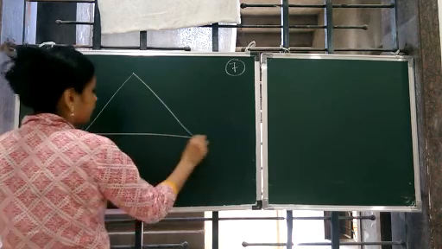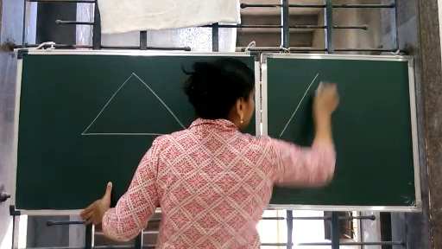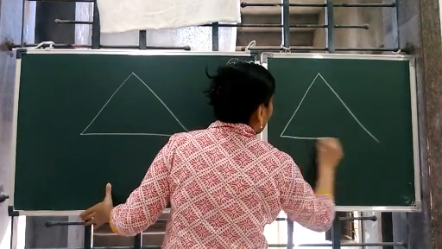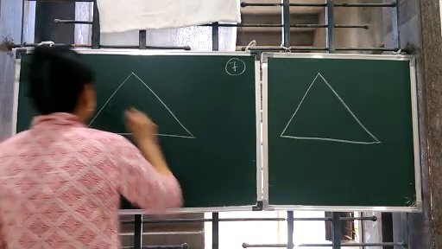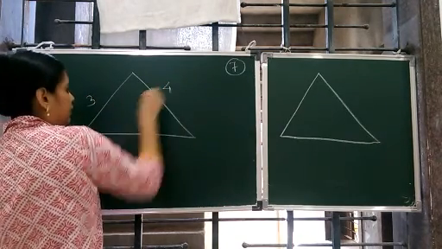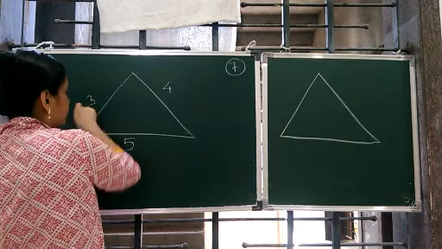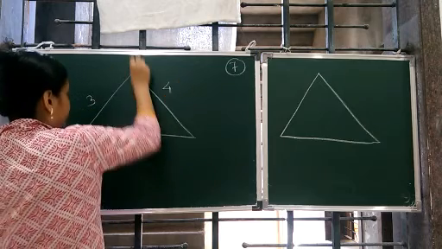and this property is about the measurement of the triangle. So for example, just assume that this is 3 centimeter, this is 4 centimeter, and this is 5 centimeter.